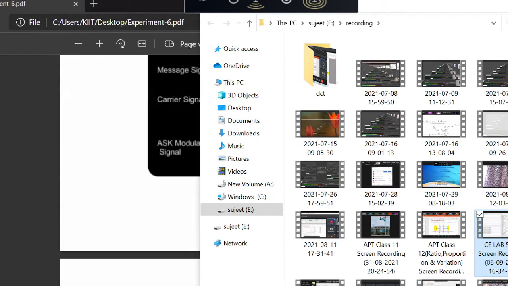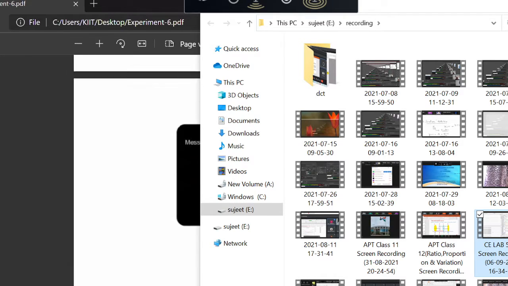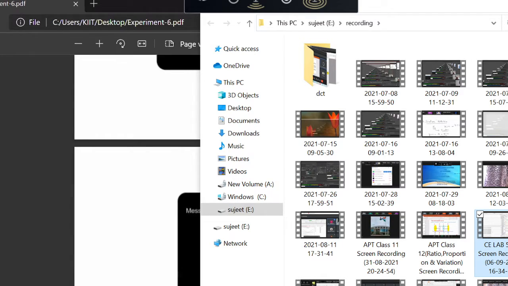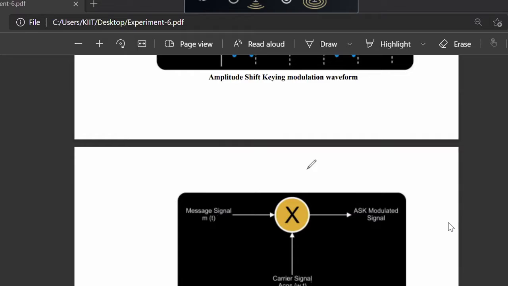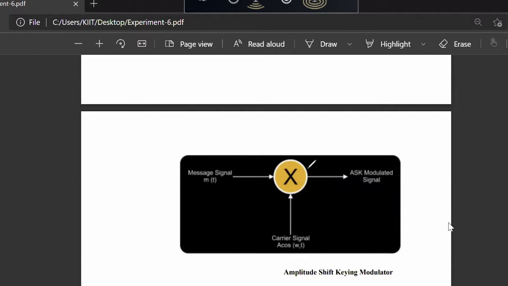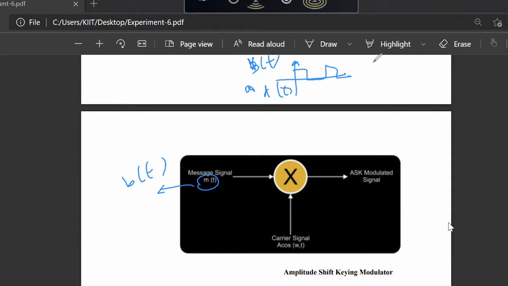So it's the same thing. You can see something written here. How to generate an ASK modulator: the message signal and carrier signal are applied to a multiplier. When you multiply the message signal and the carrier signal, here, instead of m(t), it should be b(t), because in digital modulation, since our message signal is digital, the digital message signal is usually denoted as b(t) or d(t), binary signal or digital signal.